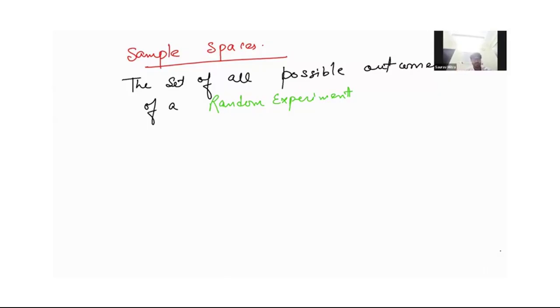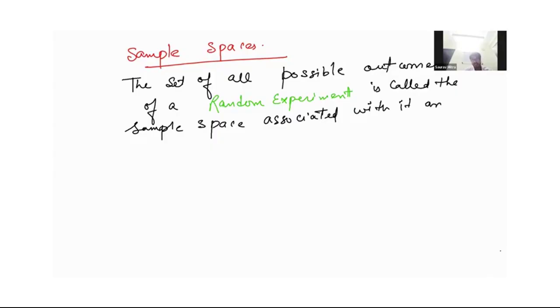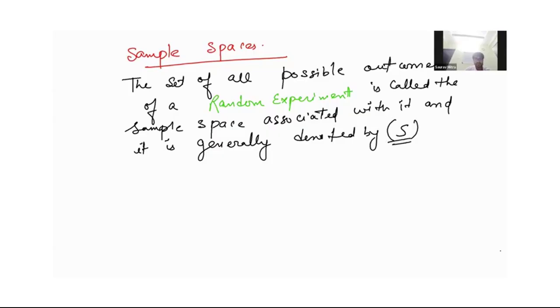So the set of all possible outcomes of a random experiment is called the sample space associated with it, and it is generally denoted by capital S. This is its notation.